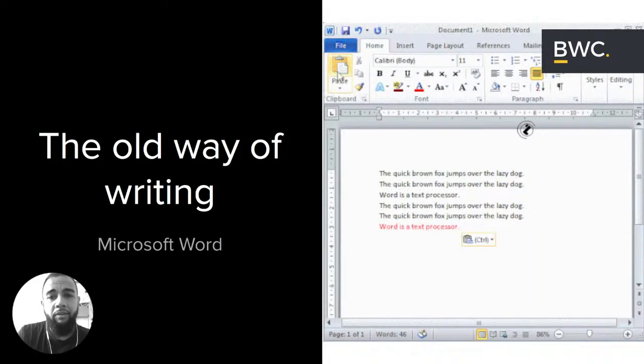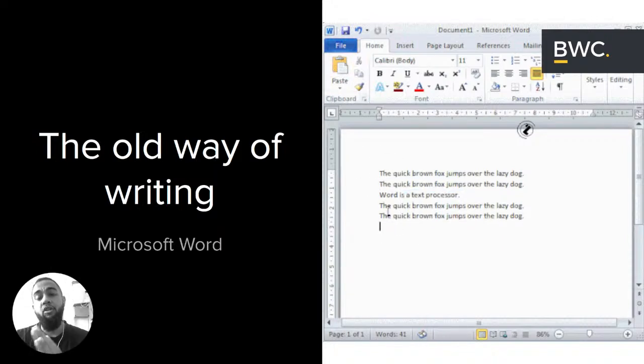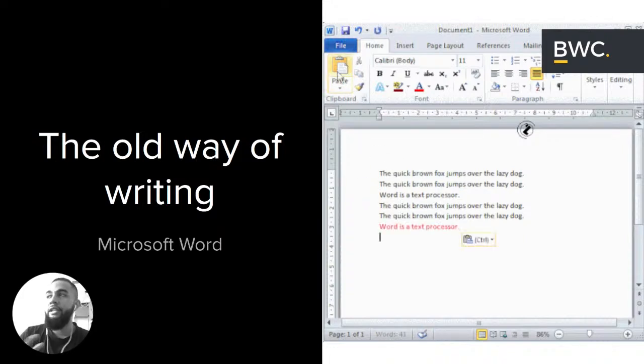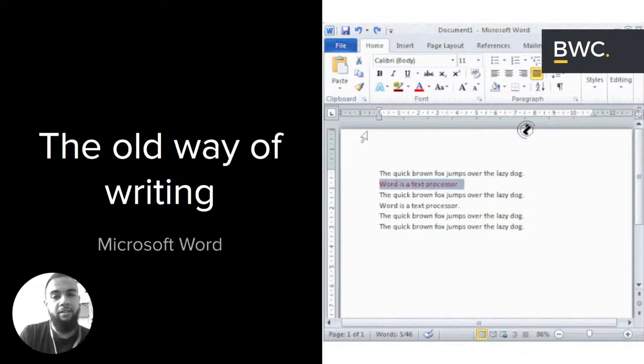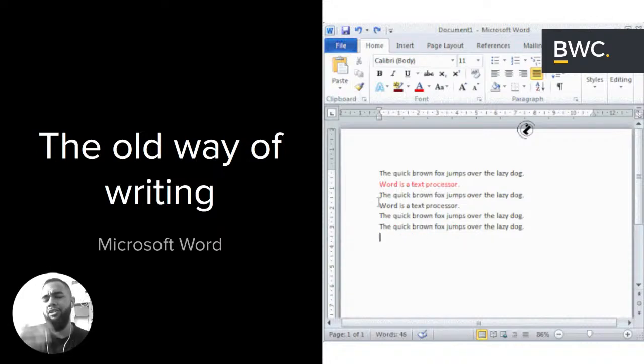So, the old way of writing. For all of you who are still using Microsoft Word on your desktops, you might remember there was a time when document collaboration meant multiple versions of the same file being held all over the place. It made it very difficult to see who was doing what, and which one was the right version of that doc, because it was being held everywhere and there was no way of validating who was holding the most up-to-date piece without some sort of naming convention. Eventually this did become a problem.